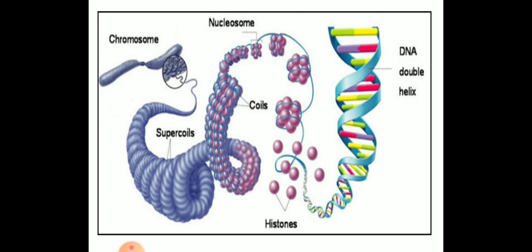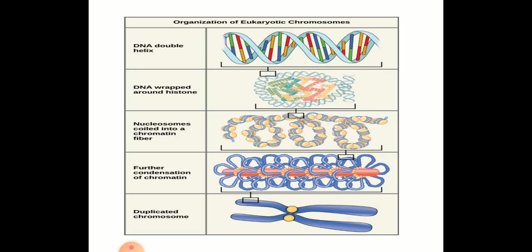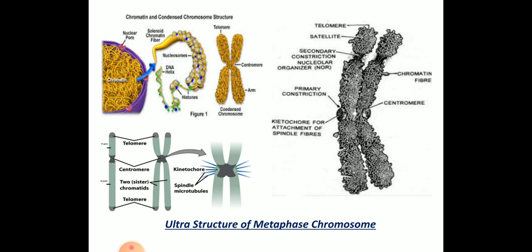So this is how our chromosome is enlarged through coiling, supercoiling, and later the nucleosome model. We have the nucleosome model and the solenoid model and the double helix DNA, which consists of nitrogenous bases. This is the structural organization, or diagrammatic representation, of double helix DNA, how wrapping takes place in histones, and heterochromatin and euchromatin, how the chromatin fibers are attached, and how the duplication of chromosomes takes place.